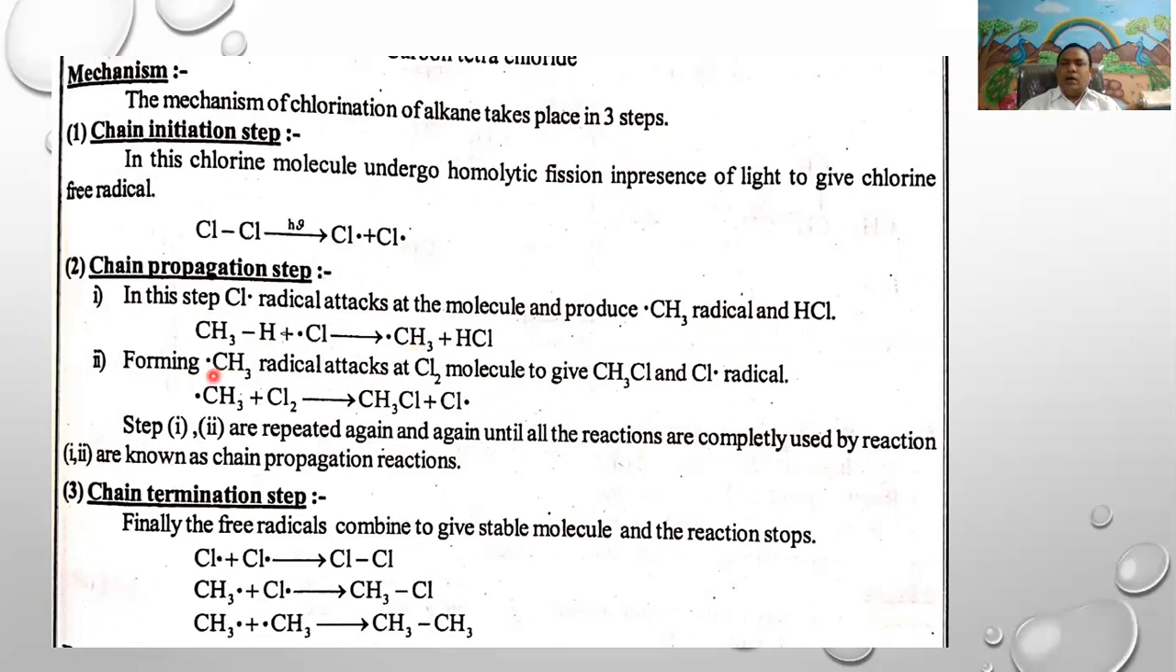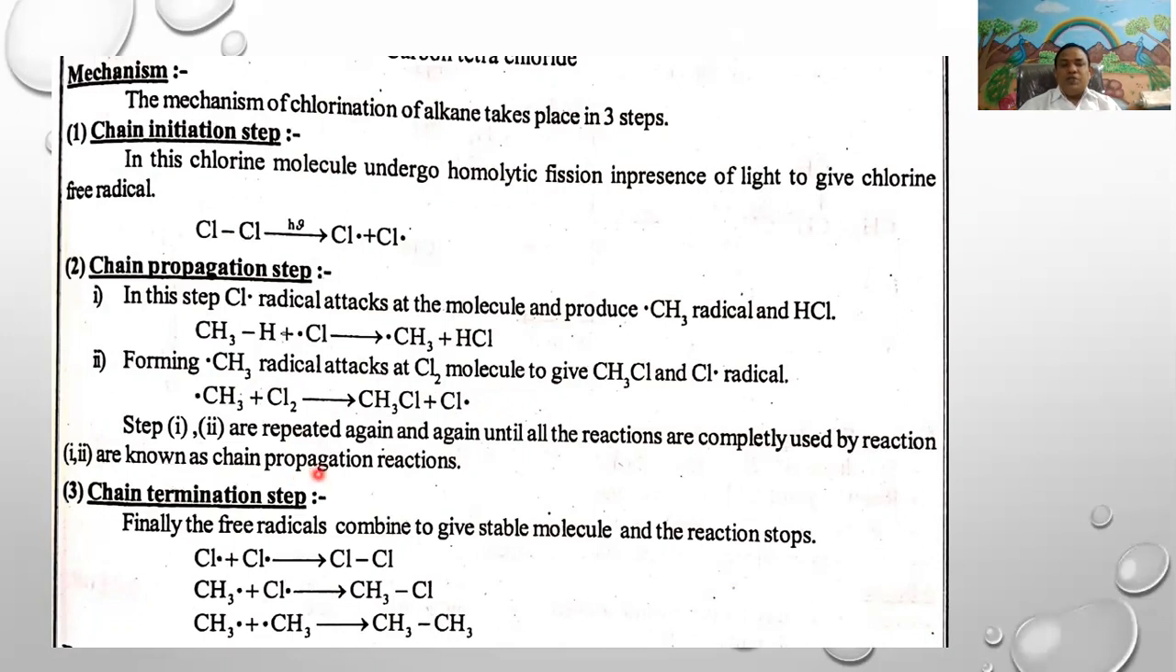Any radical, whether methyl radical, chlorine radical, or hydrogen radical, is more reactive than positive and negative ions. The methyl radical again attacks a chlorine molecule to give methyl chloride and chlorine radical. This propagation continues until the methane and chlorine molecules are completely exhausted.